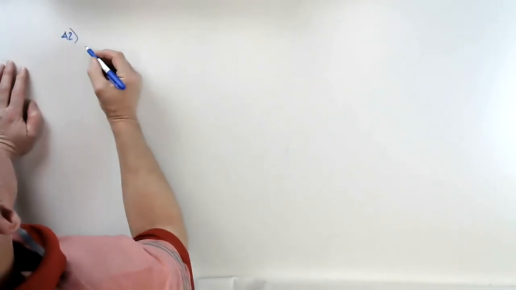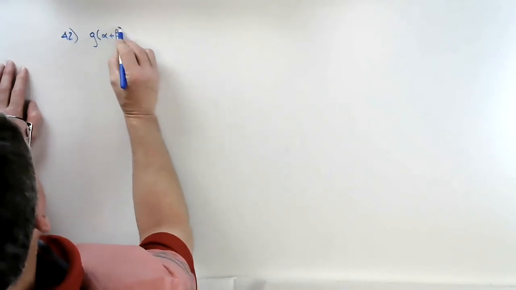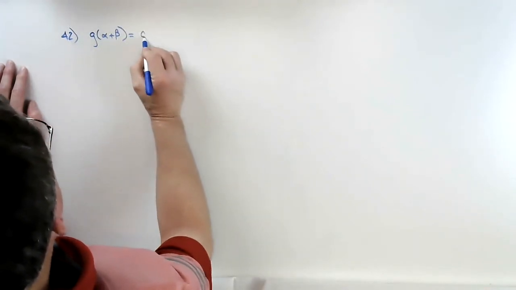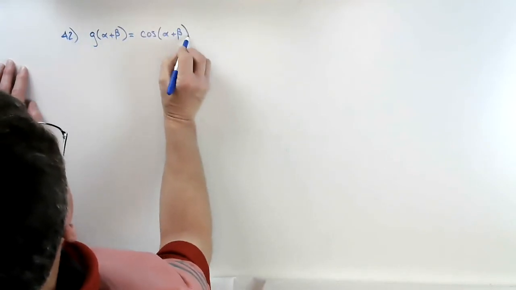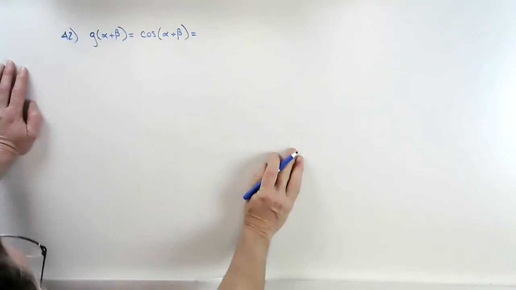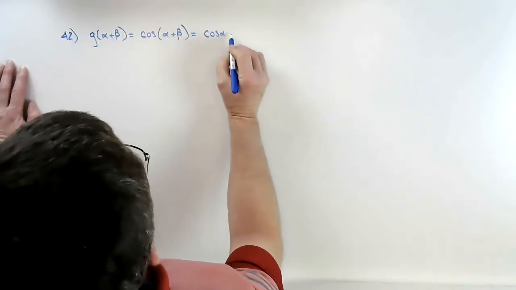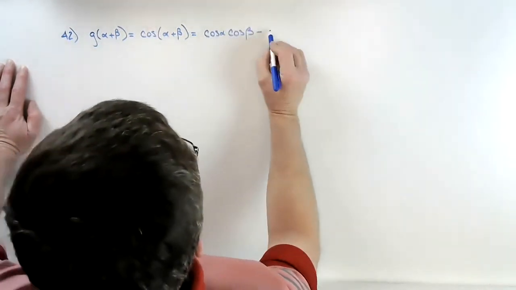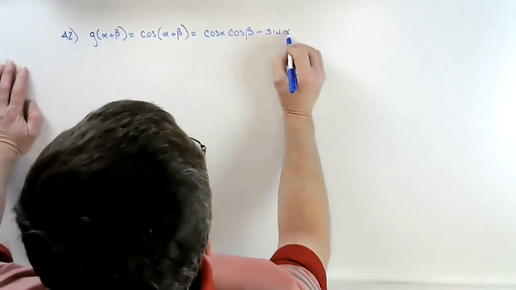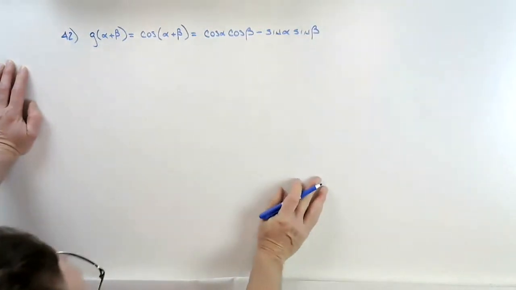In problem 42, they said g of alpha plus beta, but then in the problem they said g means cosine of alpha plus beta. Now we know what cosine of alpha plus beta means. Cosine of alpha plus beta means cosine of alpha, cosine of beta minus the sine of alpha, the sine of beta.